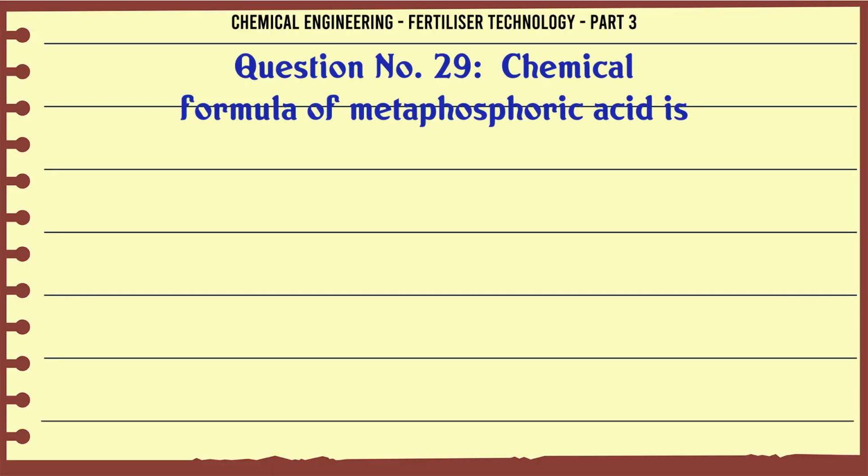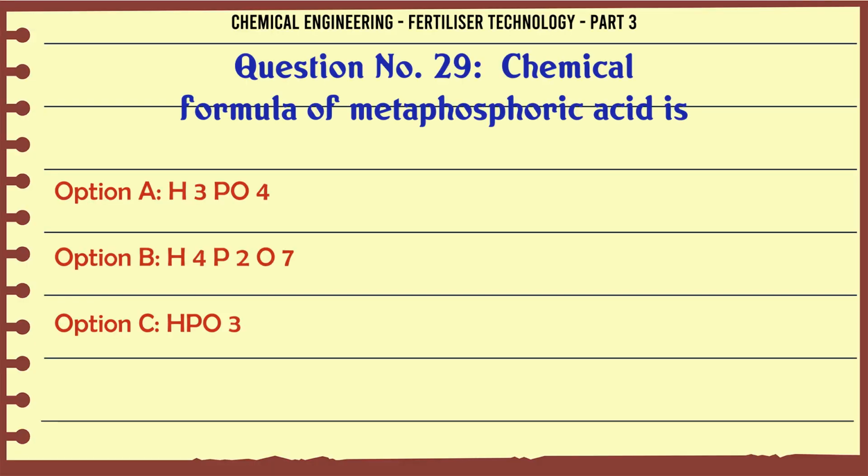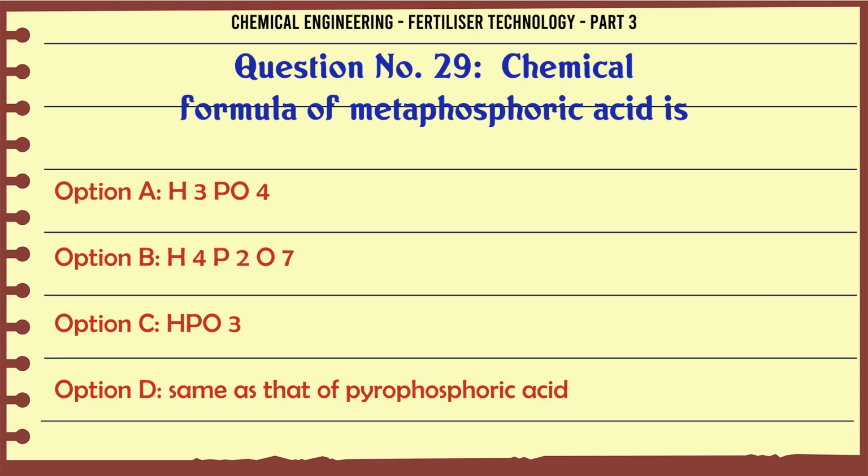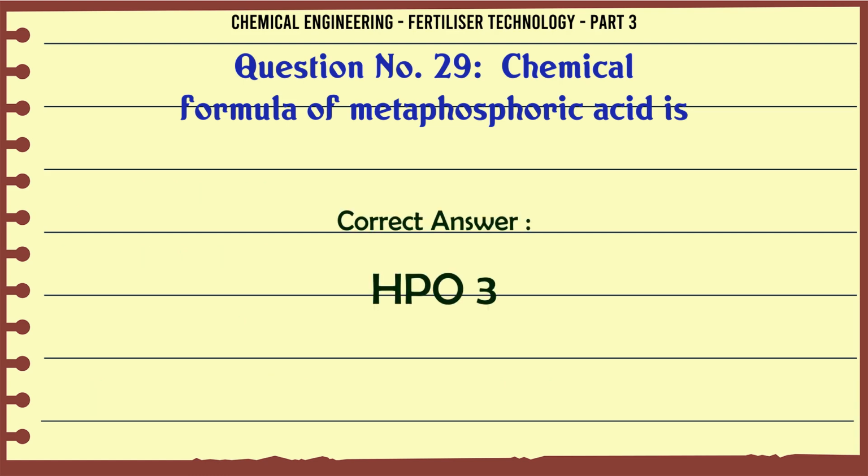Chemical formula of metaphosphoric acid is A. H3PO4, B. H4P2O7, C. HPO3, D. same as that of pyrophosphoric acid. The correct answer is HPO3.